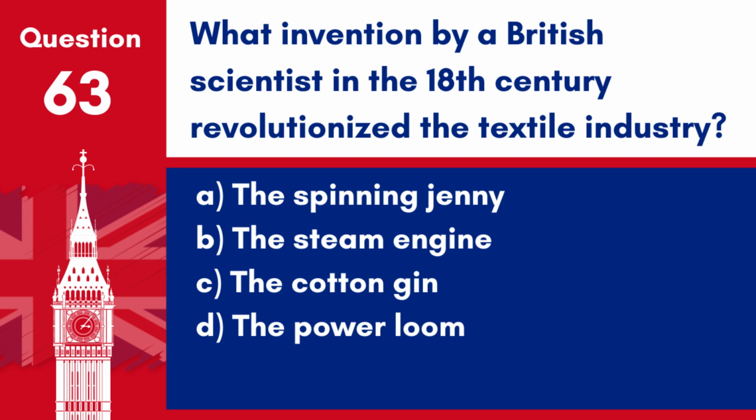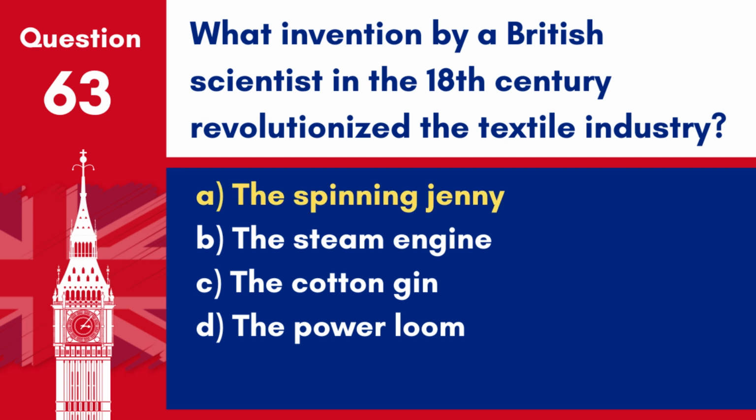Question 63. What invention by a British scientist in the 18th century revolutionized the textile industry? A. The spinning jenny. B. The steam engine. C. The cotton gin. D. The power loom.